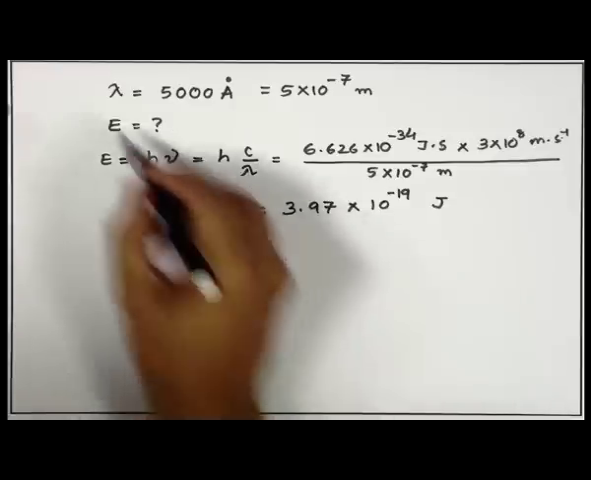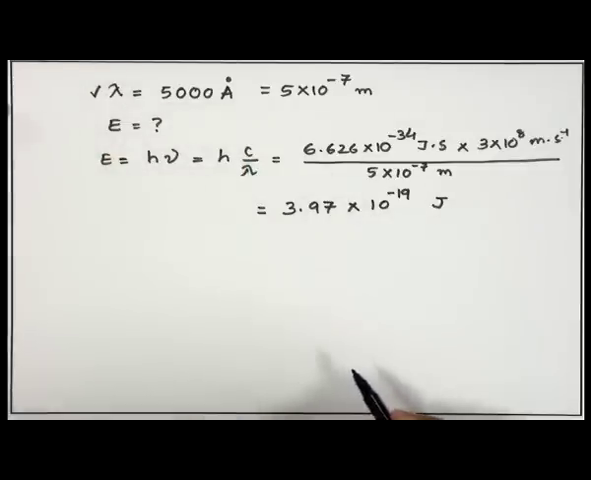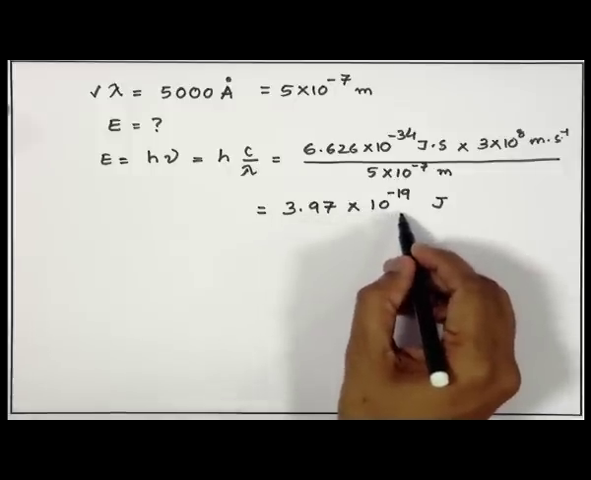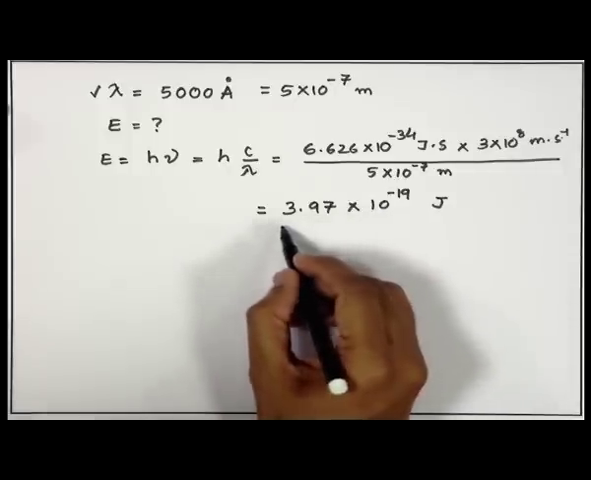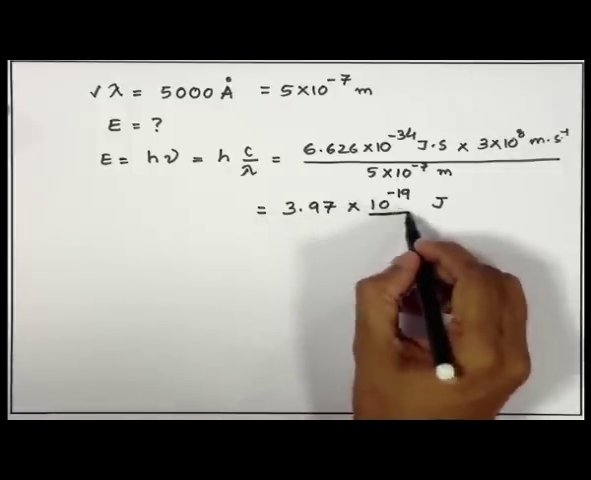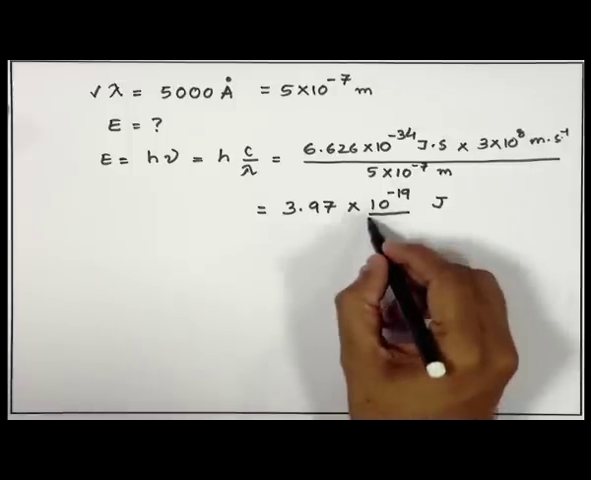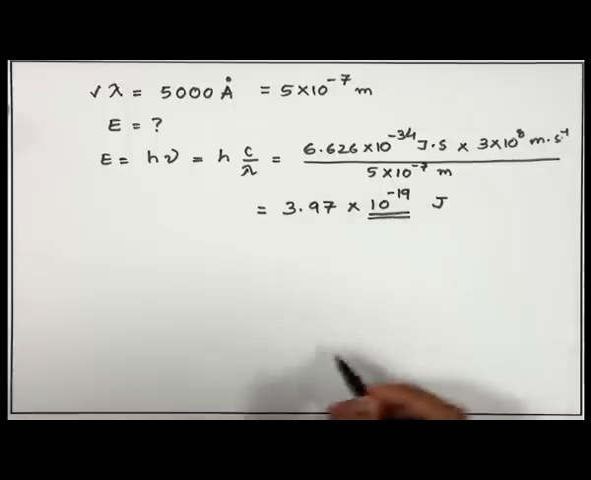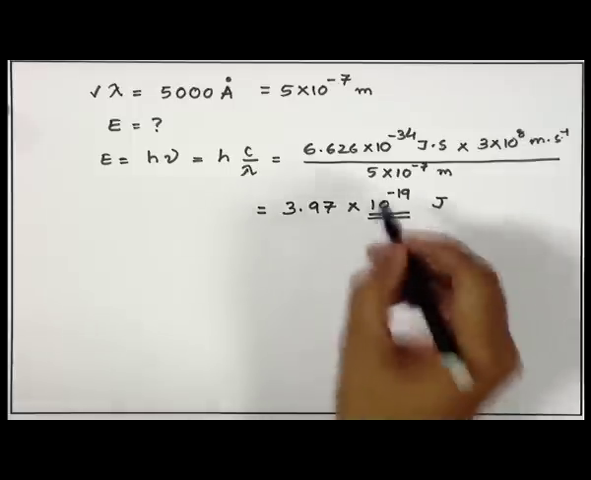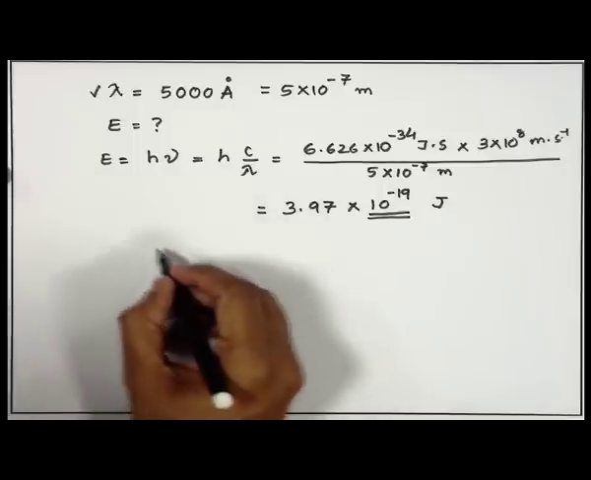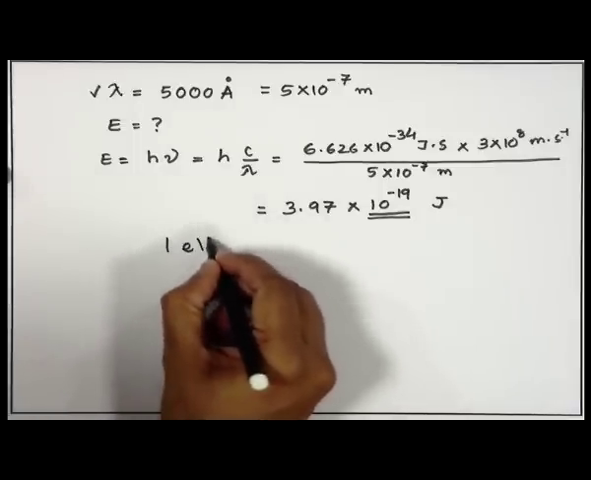So, the energy associated with the radiation of 5000 angstrom is 3.97 into 10 to the power minus 19 joules, which is actually a very small amount of energy. So, the number has 10 to the power minus 19. And this unit actually is not a very convenient unit to use, because you have to always tell 10 to the power minus 19 unit. We will convert this unit, we will use a new unit which is called electron volt.